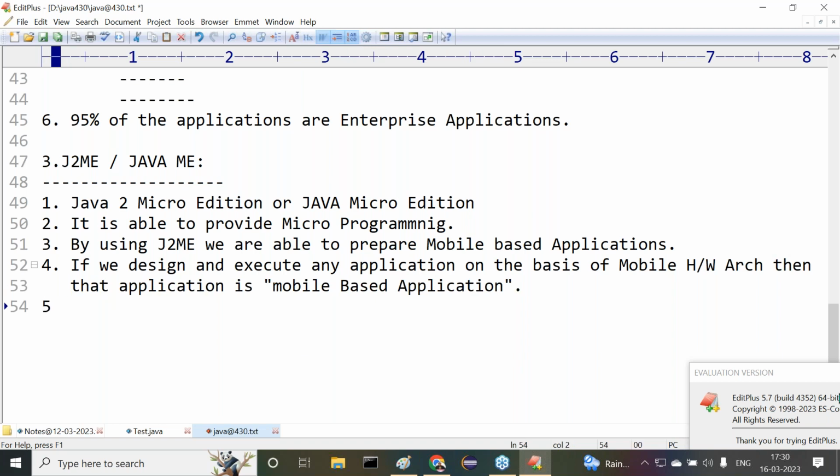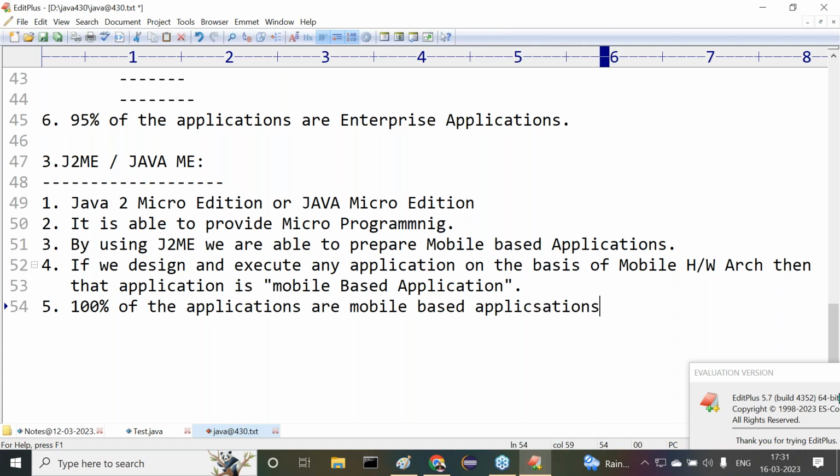Observe carefully. What are the various examples for these mobile based applications? A number of examples are available. First of all, tell me how many applications are mobile based applications? Standalone applications are only 5%. Enterprise applications are 95%. But if you observe mobile based applications, 100% of the applications are mobile based applications. Why? Because nowadays every domain is providing mobile based application support. Am I right or not?